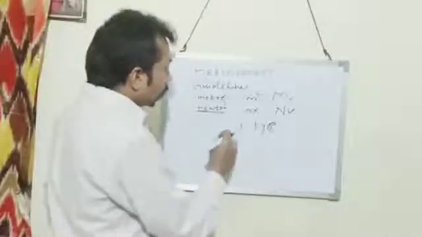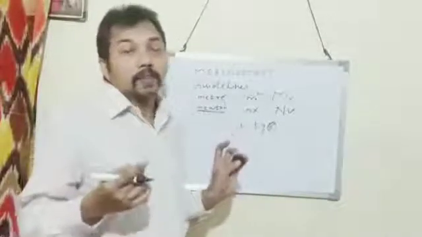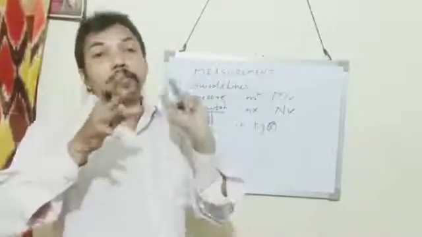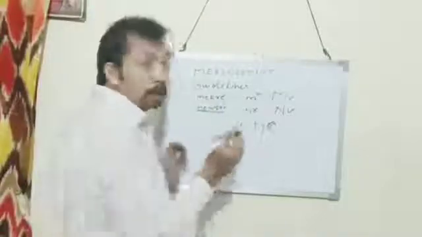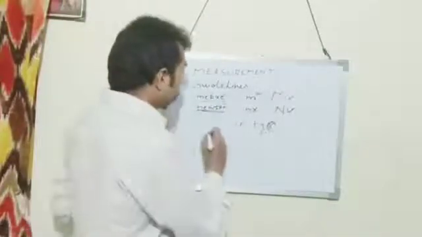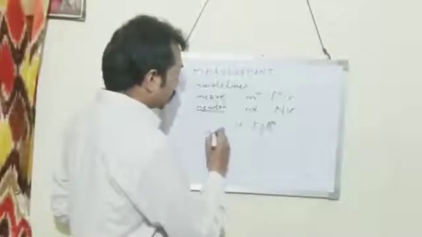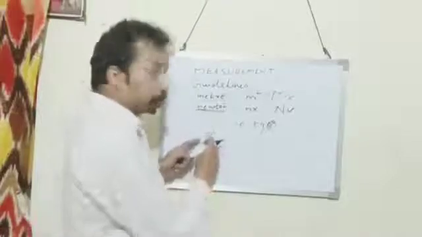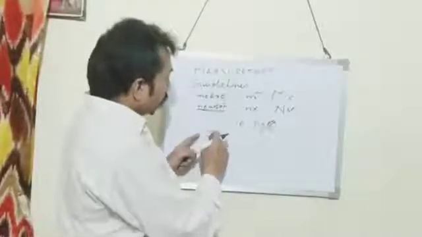In some cases, more than one unit comes together. For example, the unit of speed is meter per second. Meter upon second.